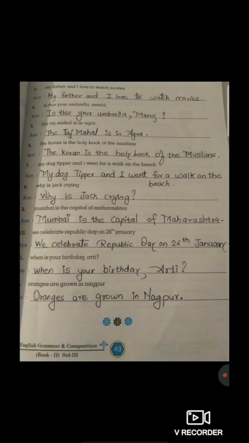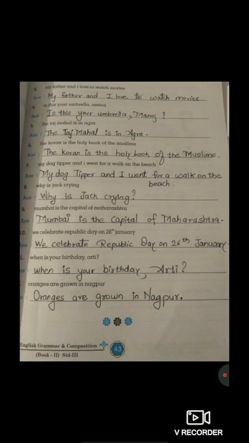The Quran is the holy book of the Muslims. So students, here in the Muslims, the alphabet M, it is written in a small letter. While writing in the answer, we have to write in a capital letter, the alphabet M. Understood everyone? And at the end of the sentence, we have to give a full stop. Now students, the seventh one.